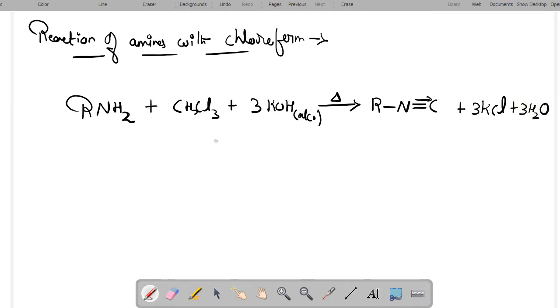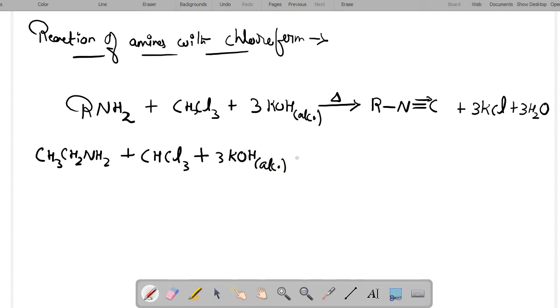Here we can take one example, CH3CH2NH2, that is ethanamine, plus chloroform in the presence of alcoholic KOH.